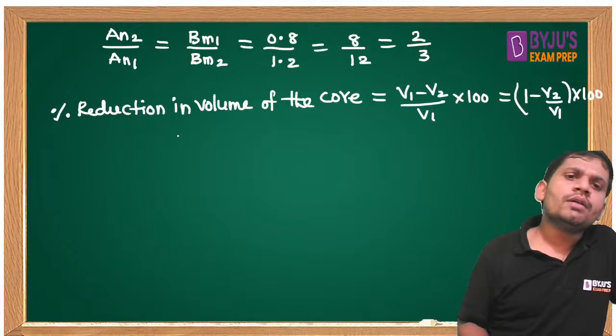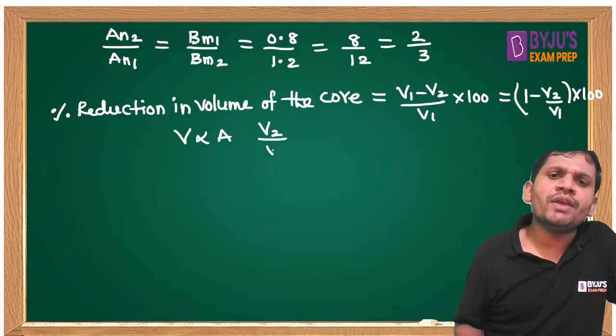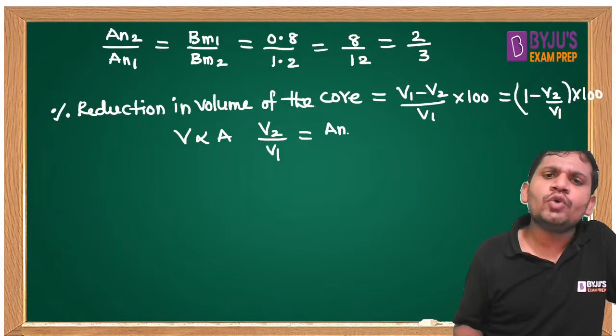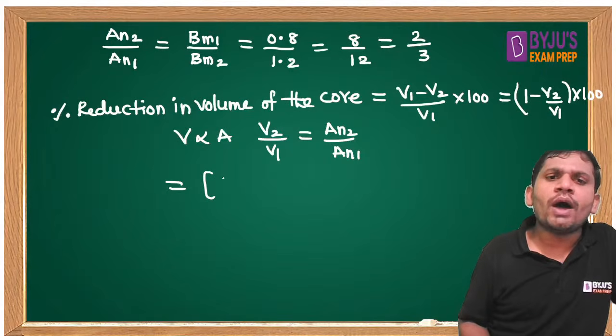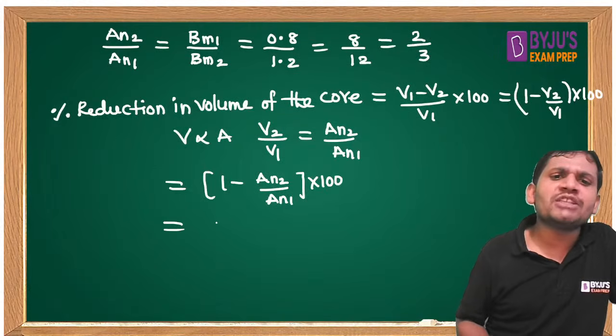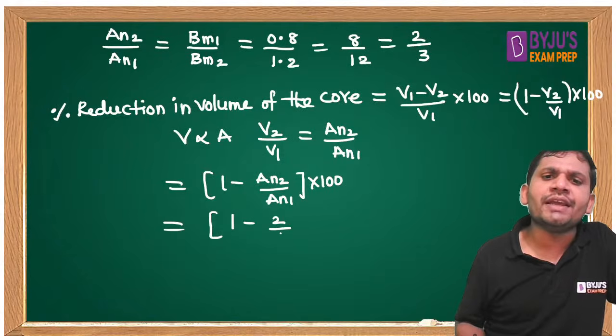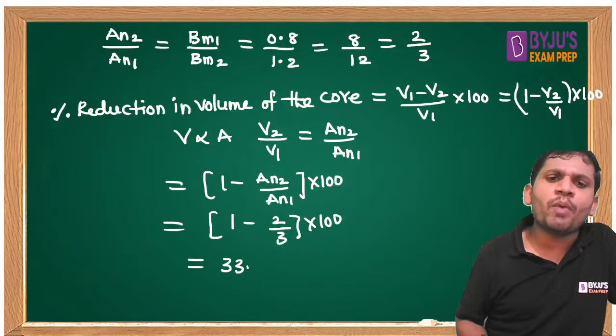But you know that volume is proportional to area. That means V2 by V1 equal to An2 by An1. That I am substituting here, students. 1 minus An2 by An1 into 100. Directly you can substitute, but for explanation purposes I am writing some steps. What is An2 by An1, students? 2 by 3 into 100. Then how much can we get? 33.33% we can get. This is the percentage reduction in volume of the core.